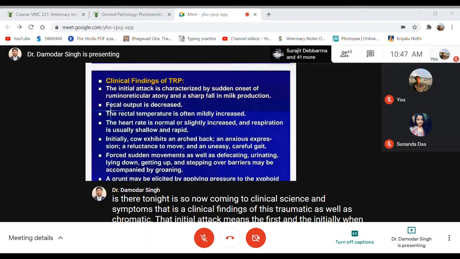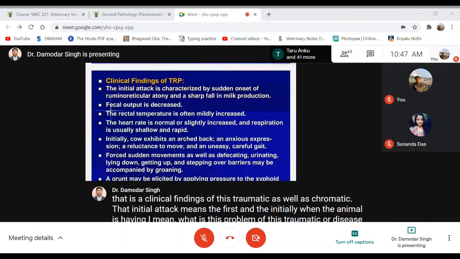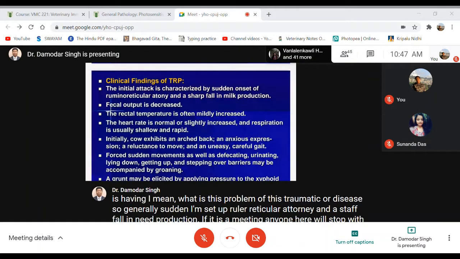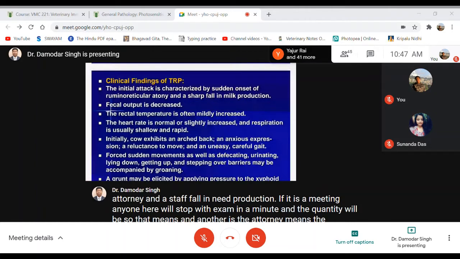If it is a milking animal, there will be a sharp reduction in the quantity of milk production. Atony means the muscular movement of the rumen and reticular wall will not be there because of paralysis of the wall due to injury, right?